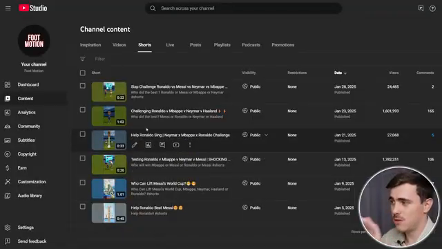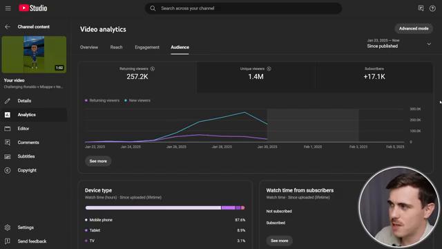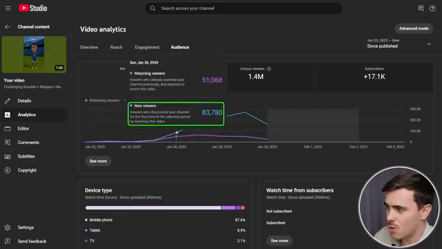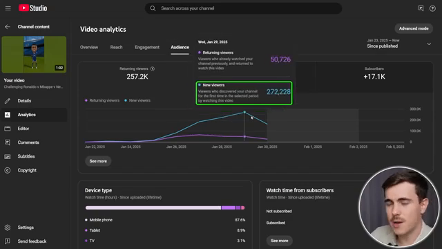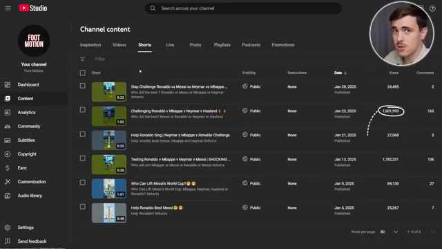Looking a bit deeper now, our latest short, the one we've been tracking, has now hit 1.6 million views. What's especially promising with this short is that it's bringing in a large number of new viewers, as shown by this blue line here. It's an important sign of healthy growth because it means the channel isn't just relying upon our first viral short, which is currently at 1.7 million views. I do expect our newer viral short to surpass the first one in the coming days because you need to remember it has a 10-day head start.